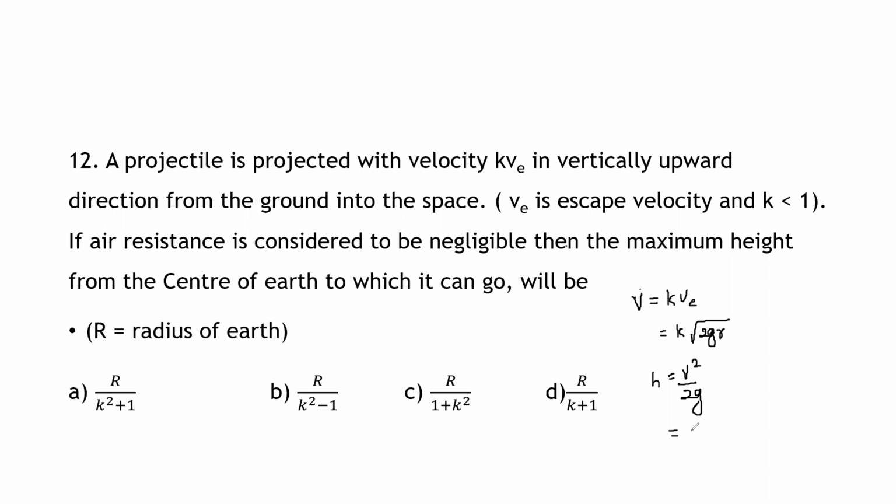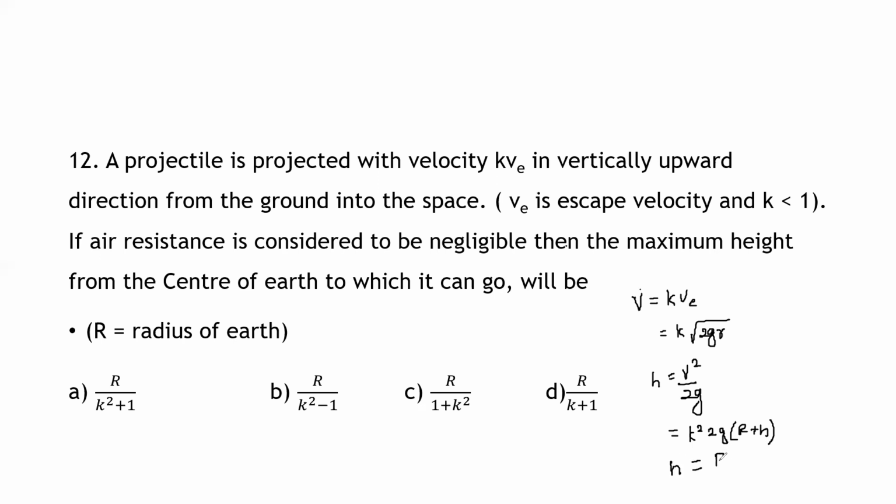As it is V square, it becomes K square, divided by 2 into g, R becomes R plus H. Therefore, we can write H. I'll simplify so that only the H term is on one side and other terms on the other side.